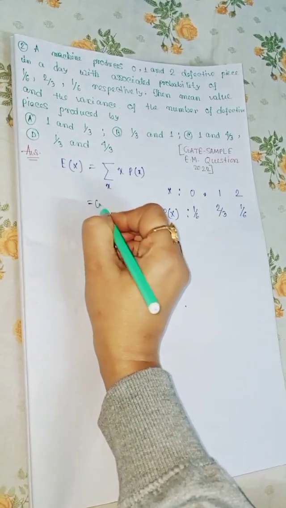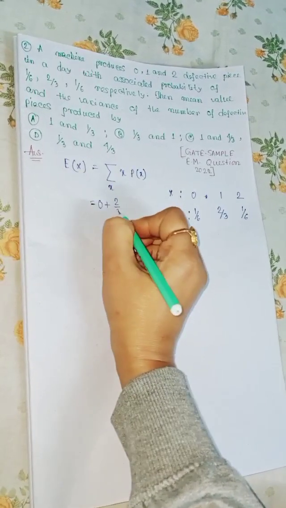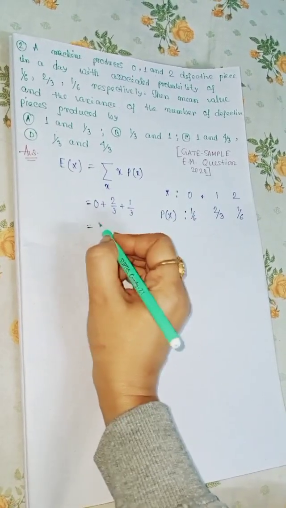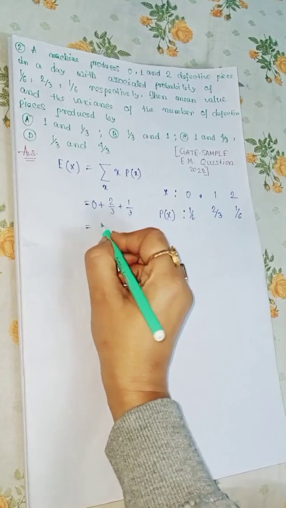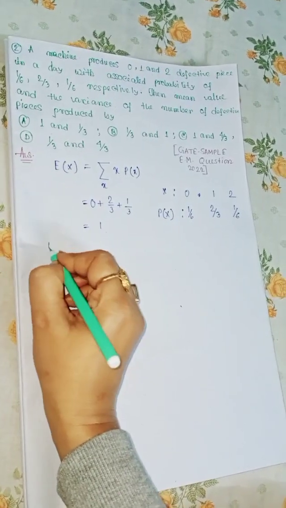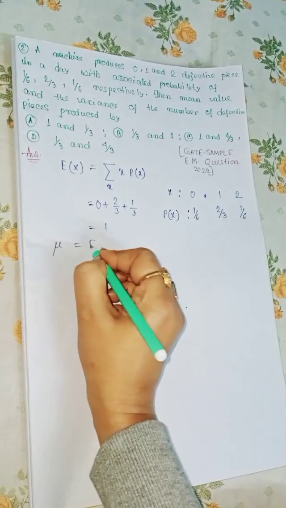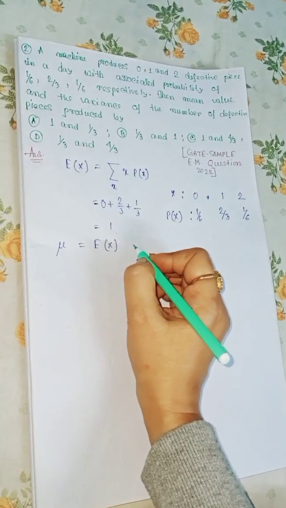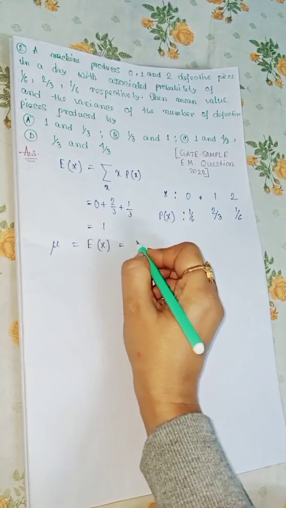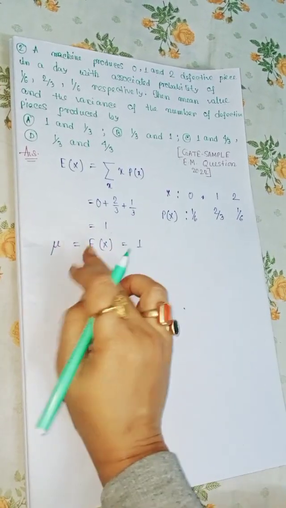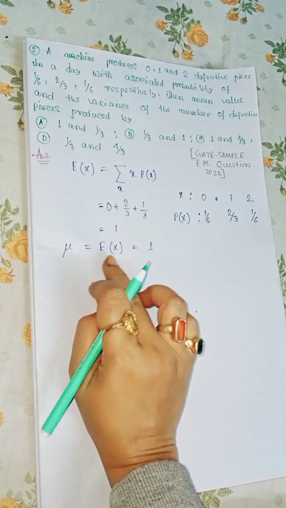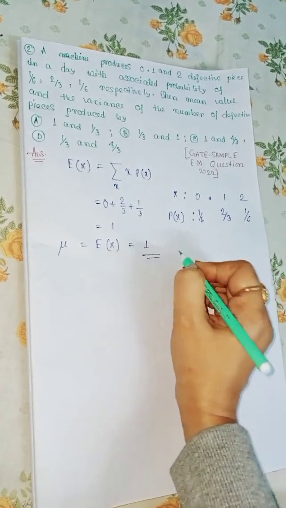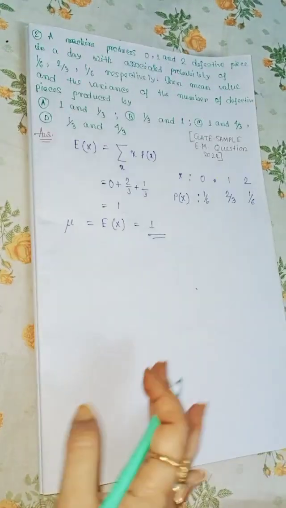Here 0 plus 2 by 3 plus 1 by 3 is equal to 1. So mu is equal to E(X), that is equal to 1. E(X) is the expectation of X, so it is also the mean. So our mean is 1.